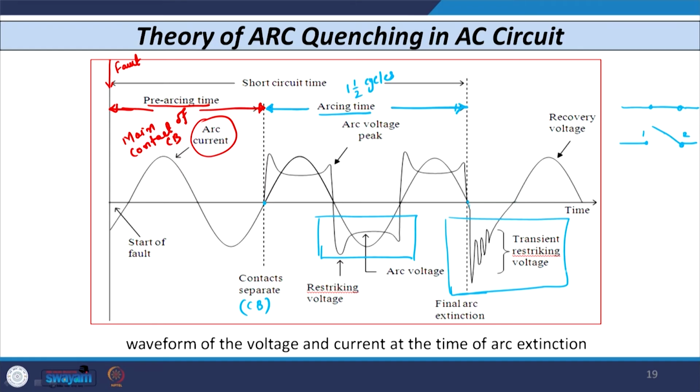So two different voltages appear during arc quenching: one is restriking voltage, during the arcing, and the other is transient restriking voltage, at the time when the arc is fully quenched, and then your normal voltage is available, which is known as recovery voltage, the normal value.